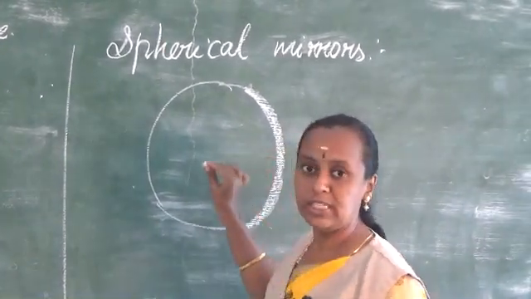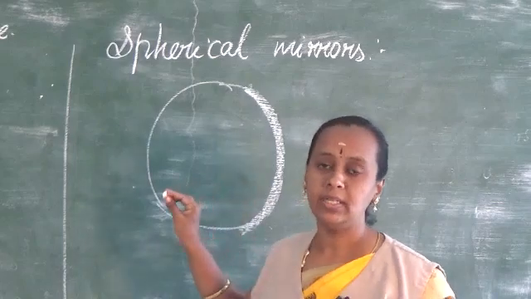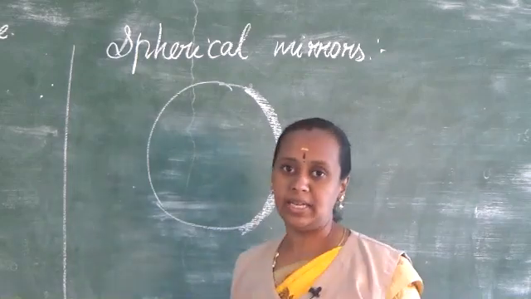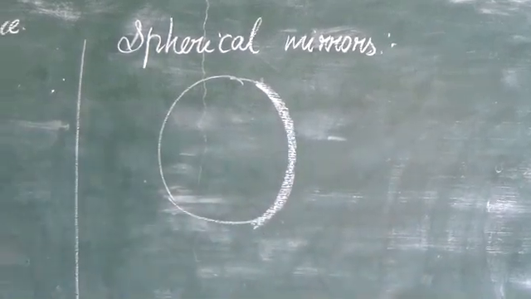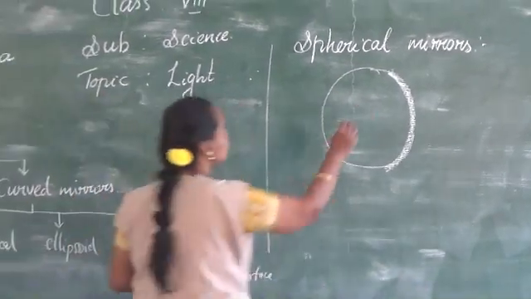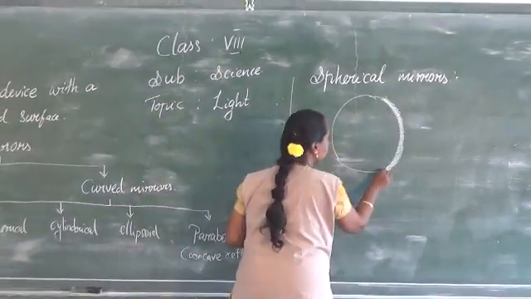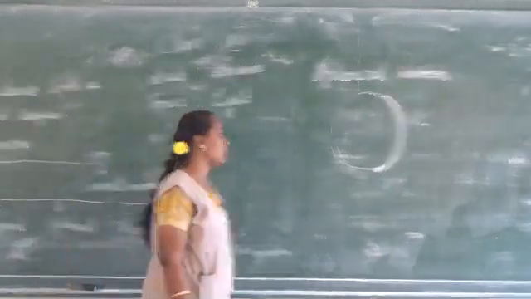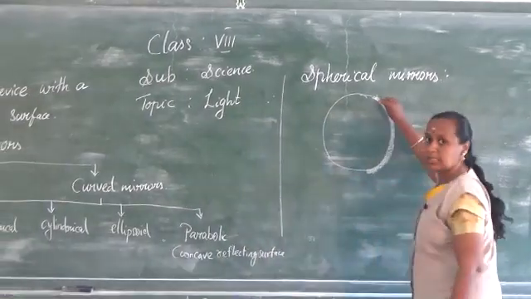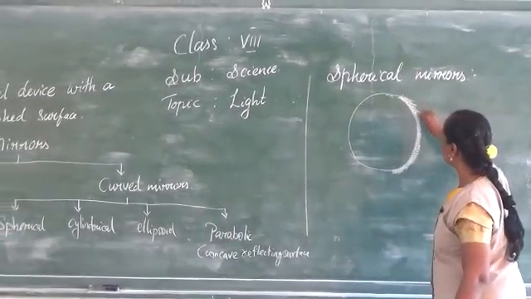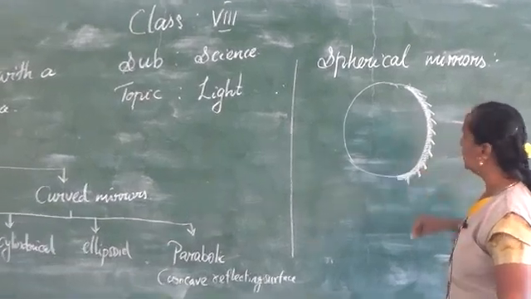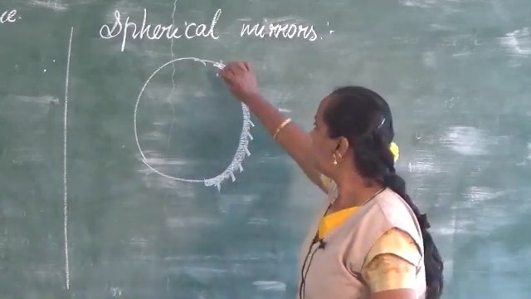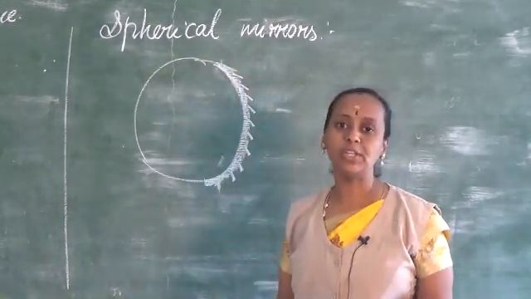One side of this mirror is coated or silvered with silver or aluminum, whereas the reflection of light occurs on the other side. So this is called a spherical mirror. If a curved mirror is a part of a sphere, then it is called a spherical mirror. I can draw these rays to show that one part is silvered or coated with silver or aluminum, and the other side is for reflection of light.